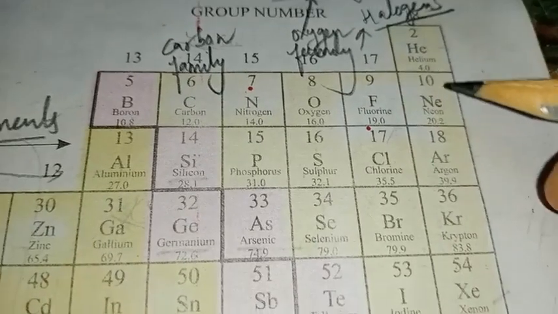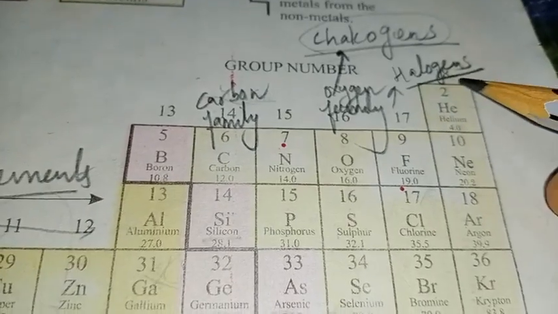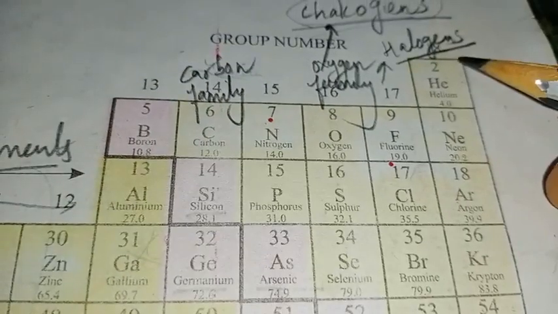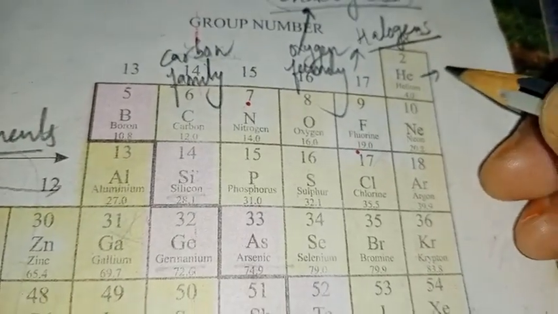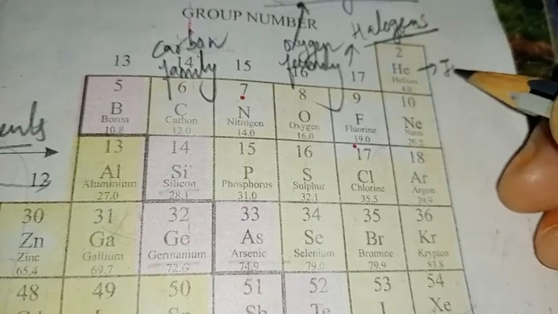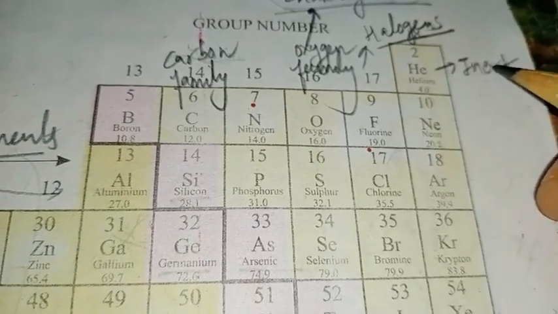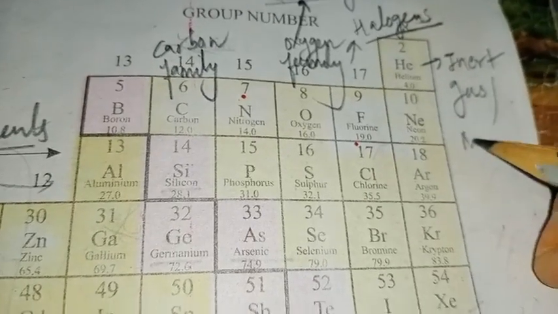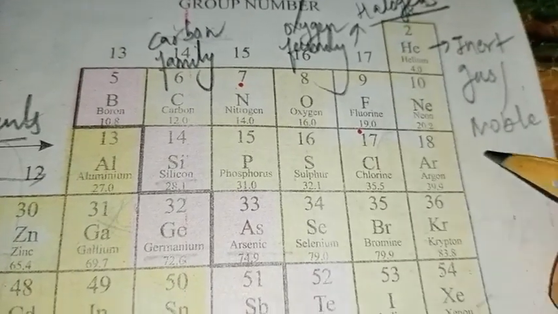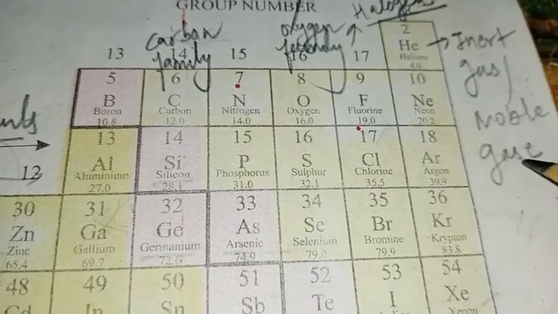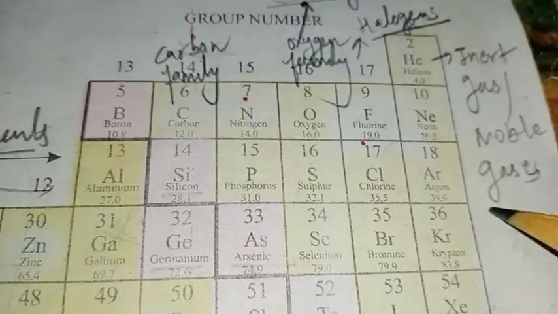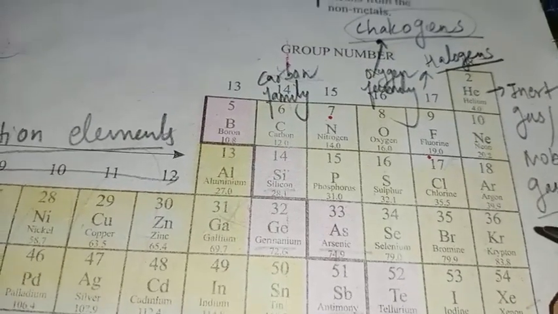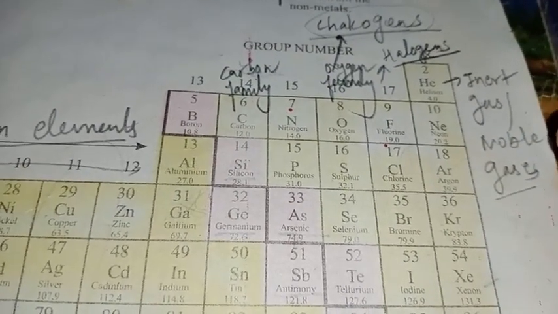And the last, the extreme right group, that is the 18th group. 18th group elements are also called noble gas elements or inert gas elements. They are in the form of gases. Why are they called noble gas or inert gas elements? Because they are very much unreactive towards other elements.